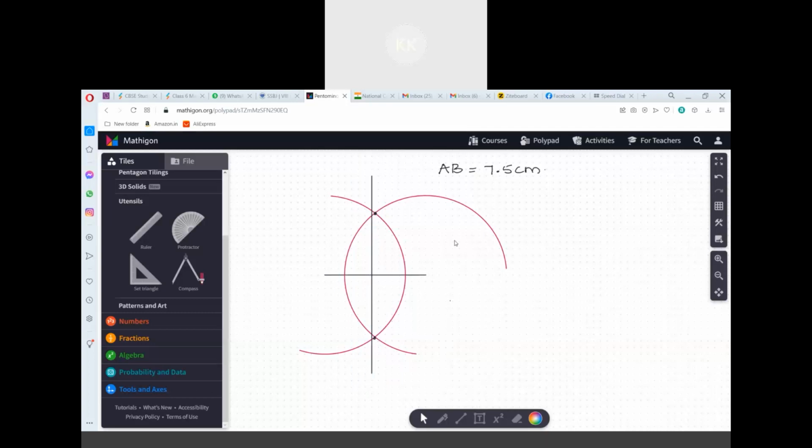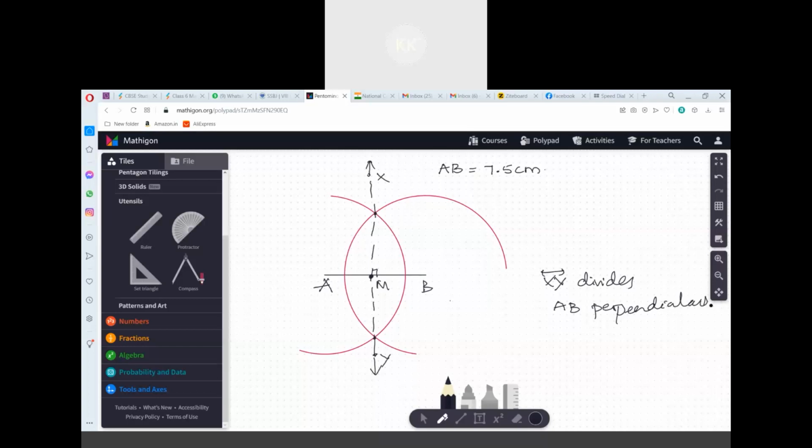This is a method. I have to draw a line passing through these 2 points. This point is called the midpoint. The angle formed is 90 degrees. This is AB. This is M. If I name this line as XY, this line XY divides AB perpendicularly. So that AM becomes equal to MB. Yes, what is the doubt, sir?